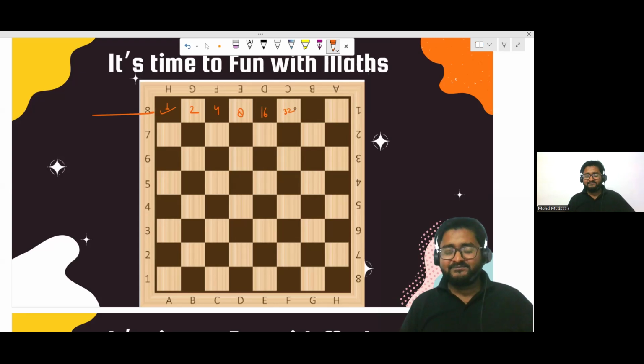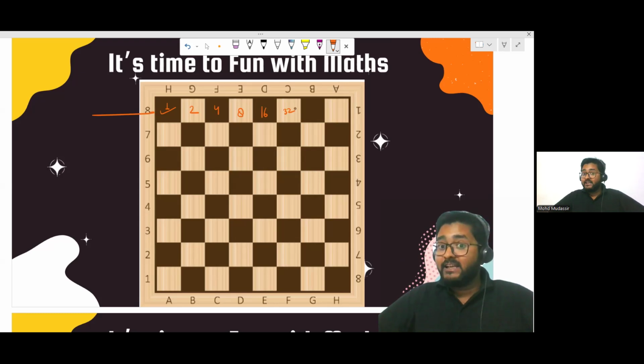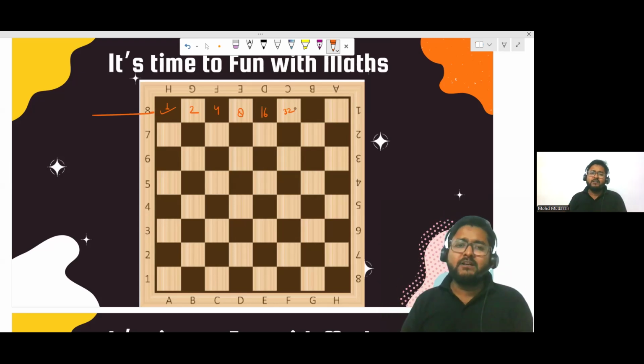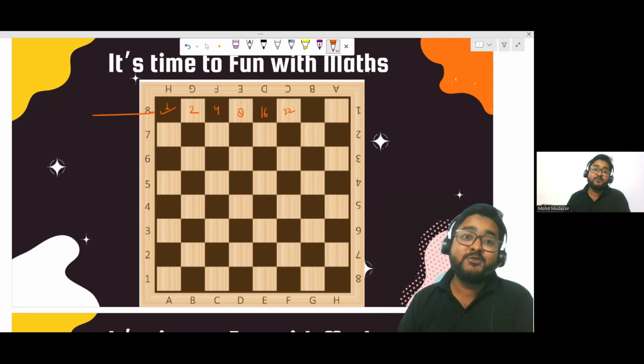So what do you think? With how much rice can you fill this chessboard? It will take lots of rice, right? Very good, everyone. But any idea? Can you give me the number? Okay, have you observed one thing? Yes, definitely. 1 kg, 5 kg. You will be surprised to know the real answer.